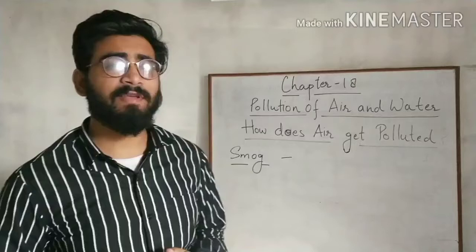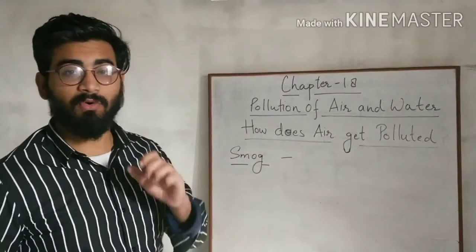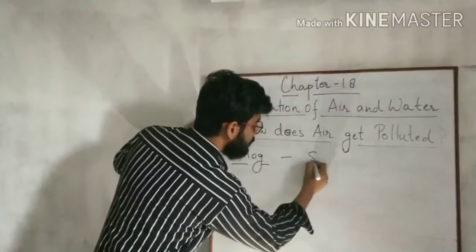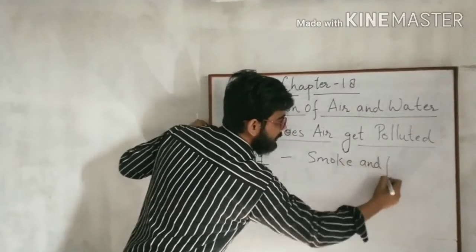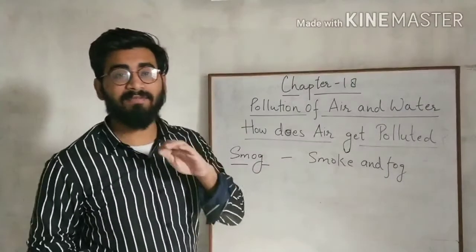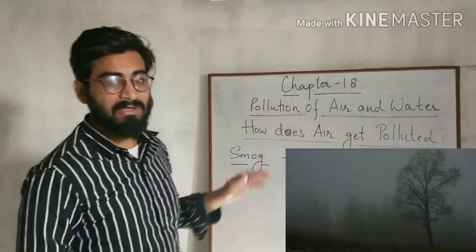Then another cause of air pollution is smog. Do you know what smog is? Smog is made up of smoke and fog. You all know about smoke, but what is fog? You might have seen a thick layer in the atmosphere, especially in winters, that is fog.